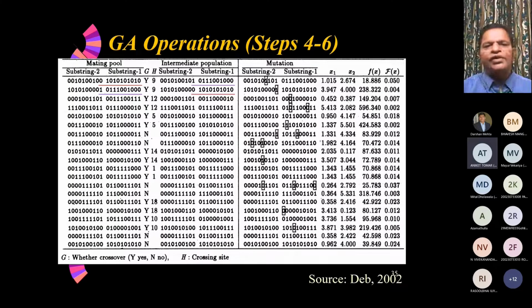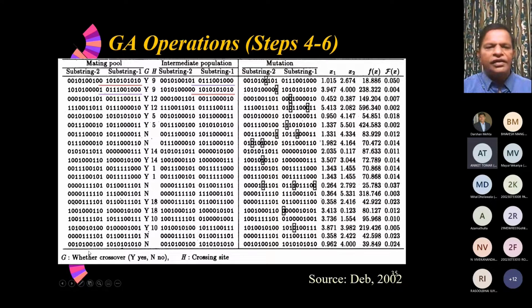Then you can see that there are 20 members of the population. So these are the 20 members of the current generation. In that, I'm giving a small gap here in the 20 bits. These first 10 bits are for one variable and the second 10 bits are for the second variable. Like that, we are looking at 20 bits, 20 members.